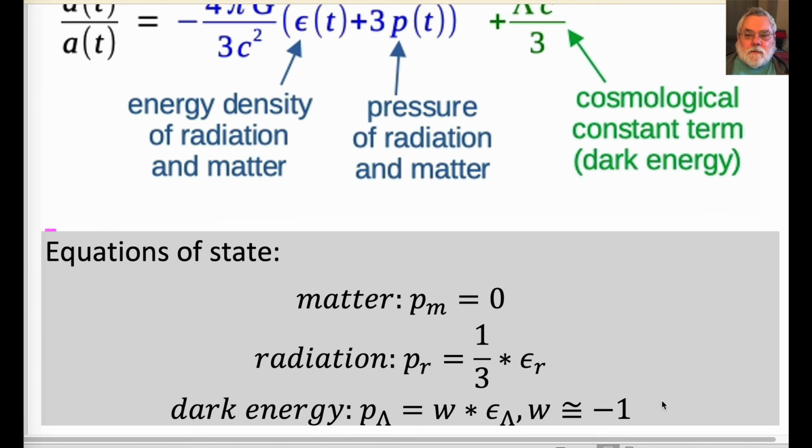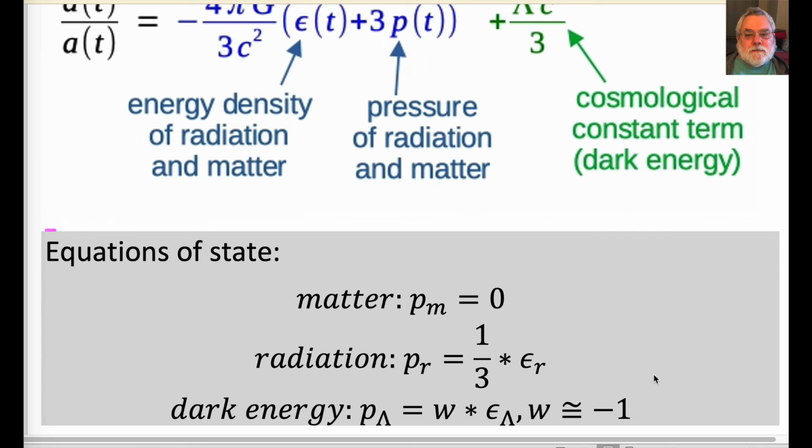The cosmological constant can be re-expressed as an energy density and a pressure, and can be extended to a dark energy whose energy density need not be constant.